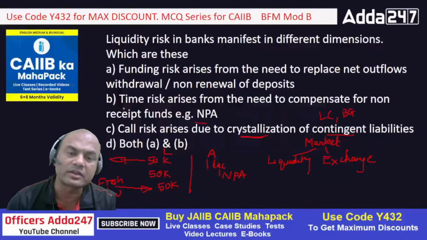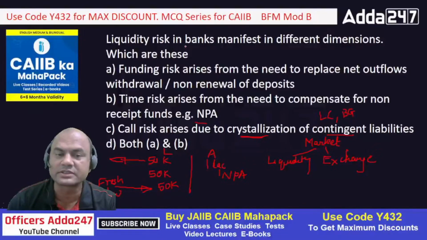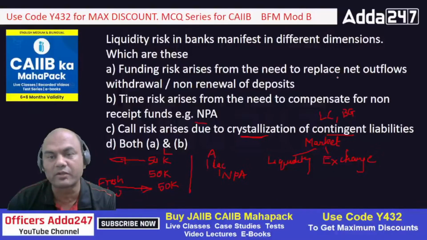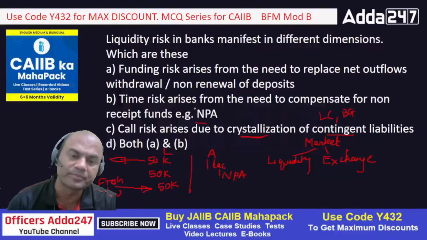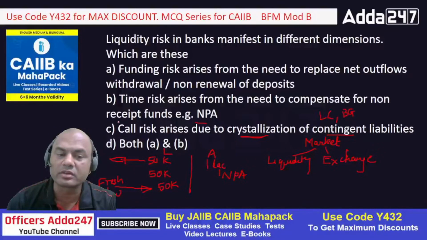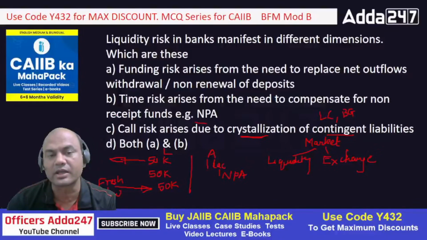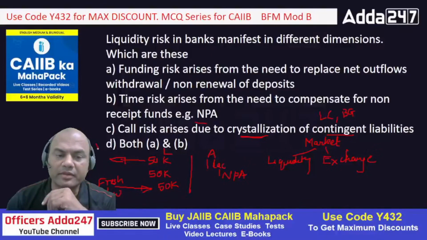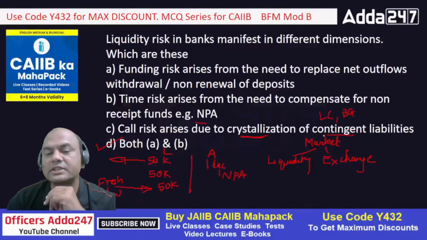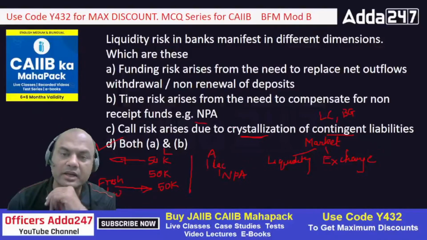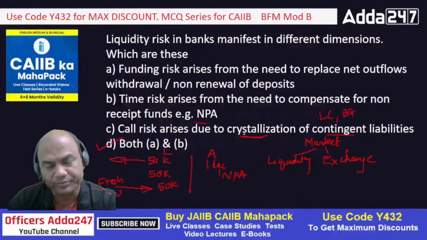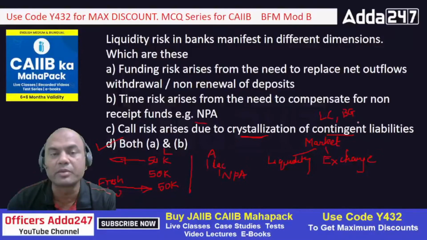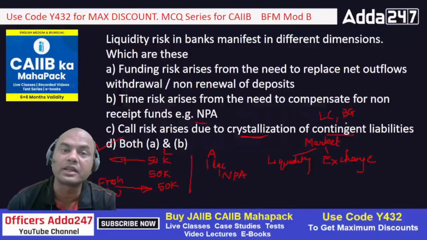Okay. So what is the correct option? Liquidity risk arises is of which types? So funding due to replacement of outflows, funding due to time NPAs, A and B, or this C, or either of these. So the correct answer is, everyone, it is A and B. Correct answer is D. Why? Because this crystallization of contingent liabilities can't be a credit market risk to me or liquidity risk, because I already know that I have given the guarantee. It means I have to keep that money aside.